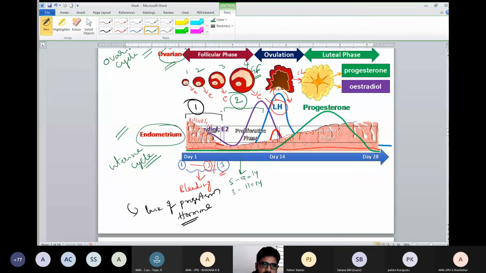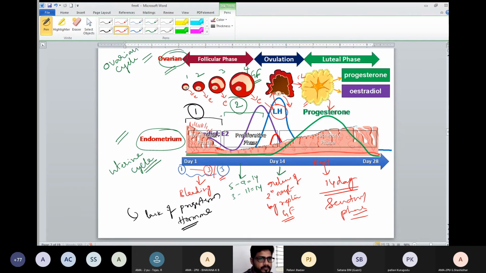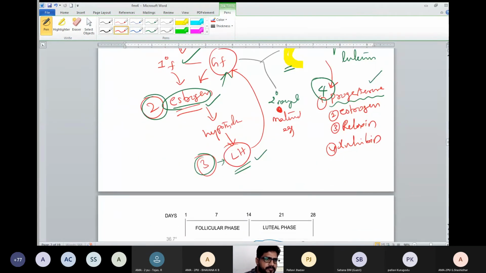The LH surge will happen at the 14th day. Then what happens? Ovulation takes place. So release of secondary oocyte by the ruptured Graafian follicle. That results in corpus luteum also. Further, corpus luteum releases progesterone. How many days? Next 14 days. This is called secretory phase. Okay. And we continue the explanation.